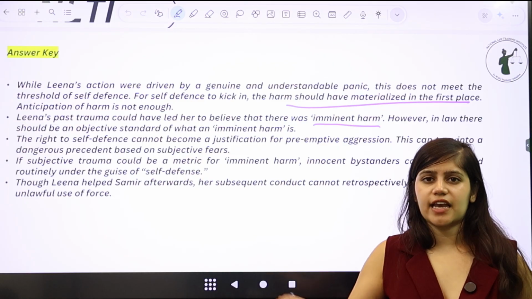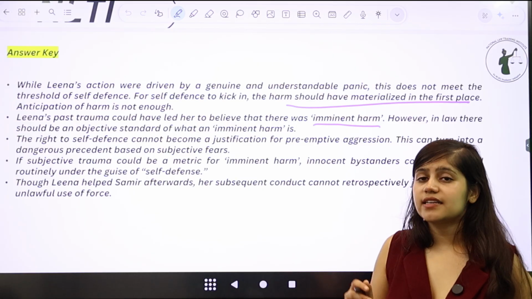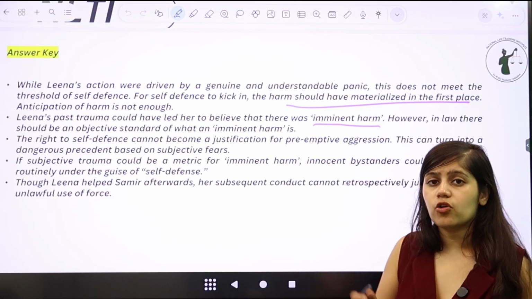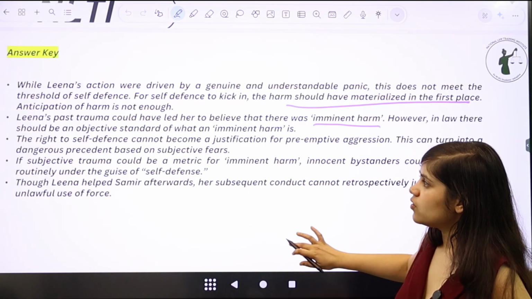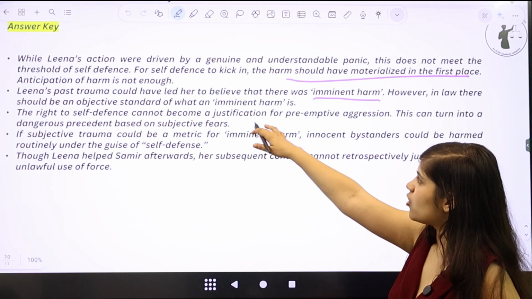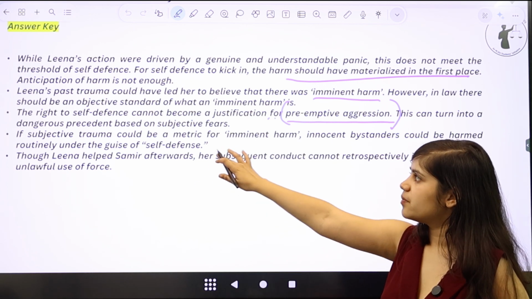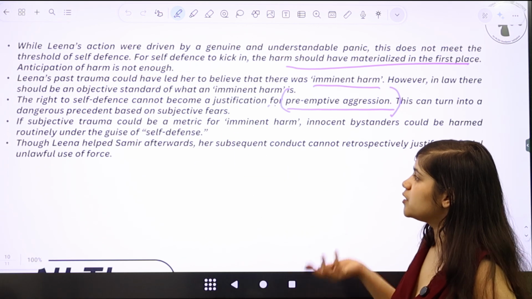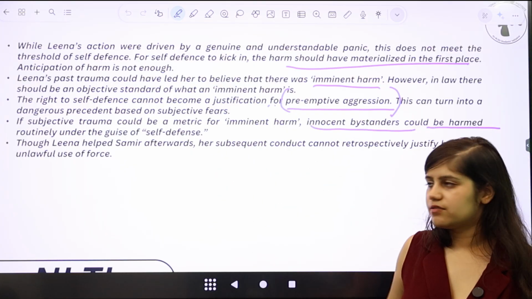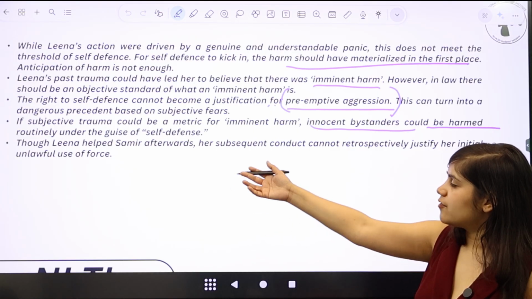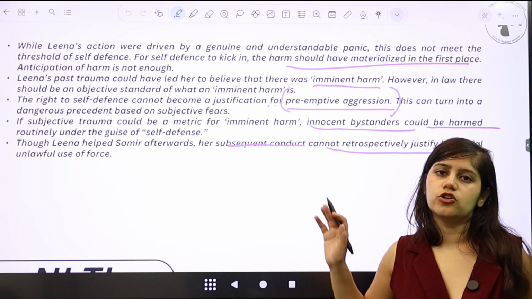Tomorrow I can go ahead and do a crime and say that, oh, I had a past trauma. But how do you prove that, right? Which means that you have to understand whether law can have an objective standard in the first place, or whether law can develop subjective standards for different individuals. So that is why the right of self-defense cannot become a justification for preemptive aggression. This can turn into a dangerous precedent based on subjective fears. If subjective trauma could be a metric for imminent harm, innocent bystanders could be harmed routinely under the guise of self-defense. Though Leena helped Sameer afterwards, her subsequent conduct cannot retrospectively justify her initial unlawful use of force.